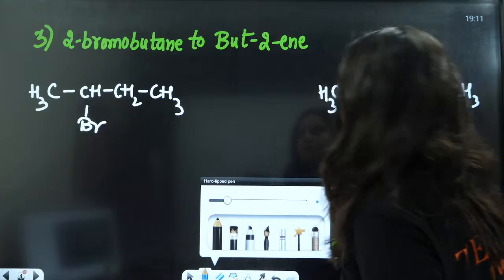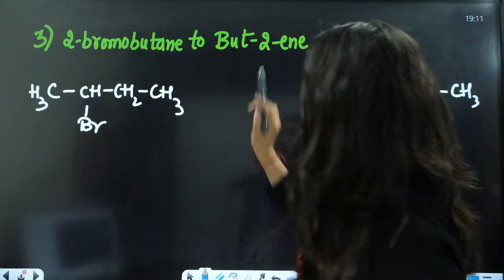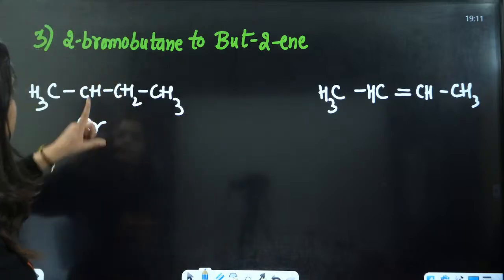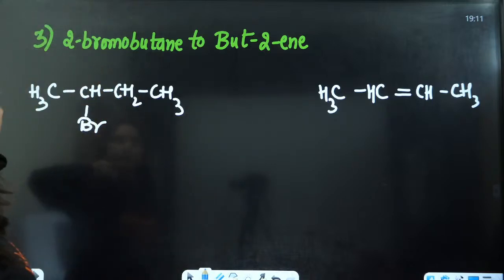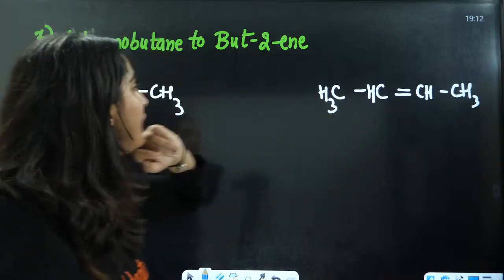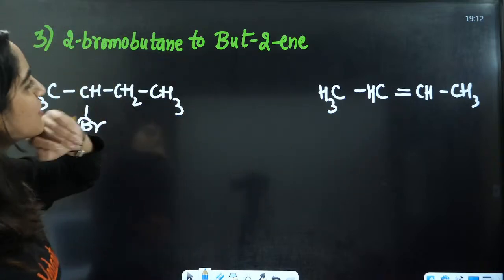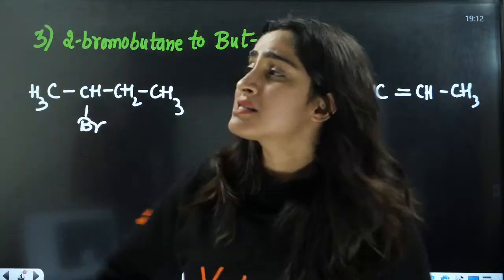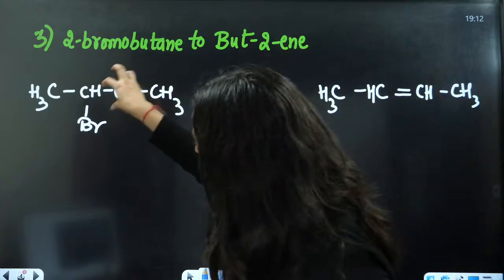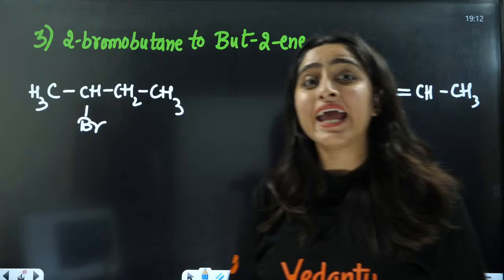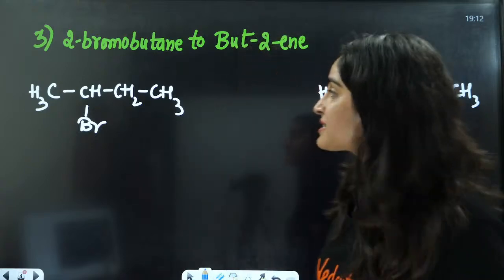So this is 2-bromobutane to butene. What can we do here? This is 2-bromo, so we have bromine here on an alkane, and we need to convert it into an alkene. This is a very simple reaction. This is dehydrohalogenation by the Saytzeff rule.